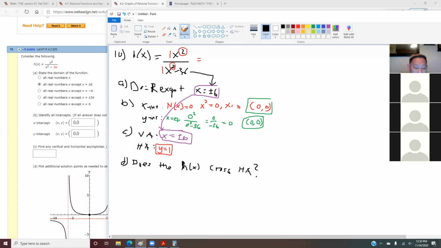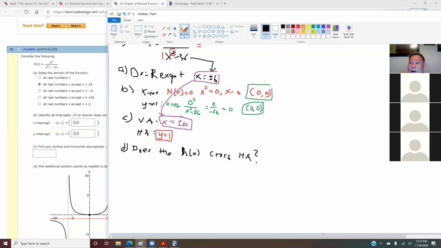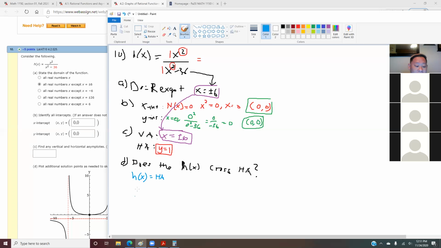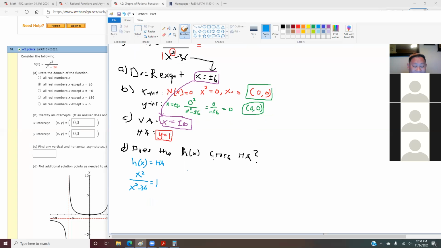So how do we figure out if it's yes or no? If it's yes, you have to figure out the coordinates of the crossing. Please pay attention because I'll ask you all of these in the finals. We set our function equal to our horizontal asymptote. Our function is x squared over x squared minus 36, and the horizontal asymptote is 1 from part C. So you are trying to solve for x here.